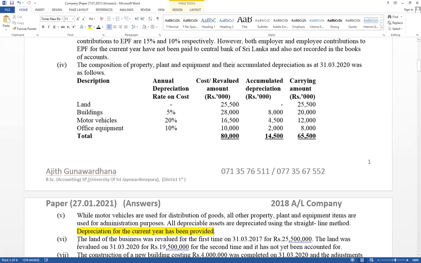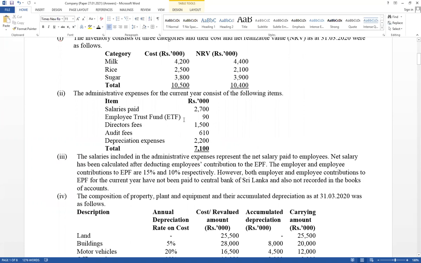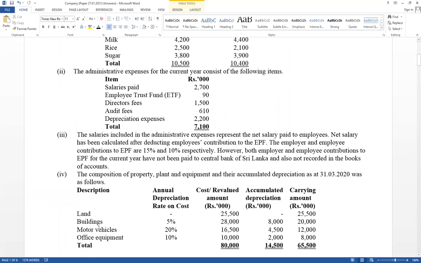Right. Think about depreciation for the current year has been provided. Think about administration expense here. Its composition is available. It has given depreciation expense recorded already, available in the trial balance. This is a composition of administration expense. Under administration expense as depreciation, you have to include building depreciation as well as office equipment depreciation.